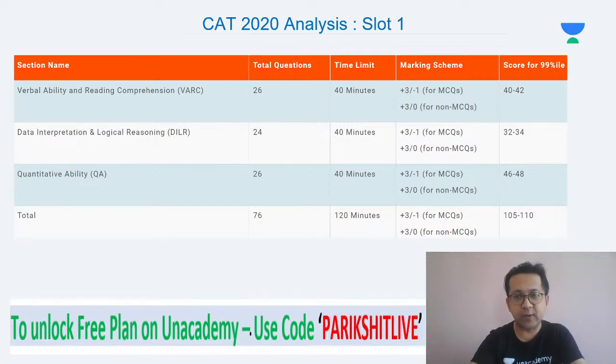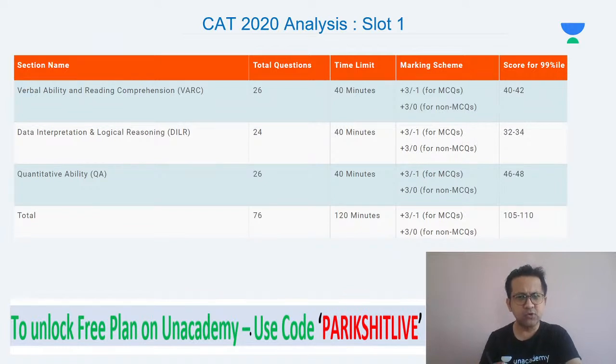That means out of 26 questions, 3 marks for every correct answer, you need to get around 13 to 14 questions correct. So out of 26, 13 to 14 questions correct would fetch you a 99 percentile. Similarly, in DILR, there were 24 questions. Even if you get around 11 questions correct, you can expect 99 plus percentile. What about QA? QA also 26 questions, but here the cutoff was high. Around 46 to 48 was the cutoff, meaning you need to get around 16 of them correct out of 26.